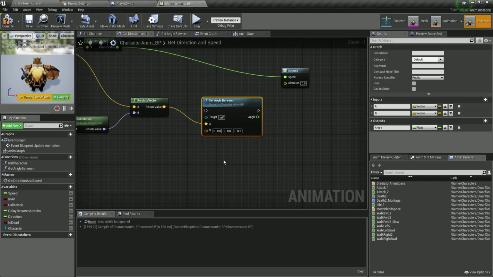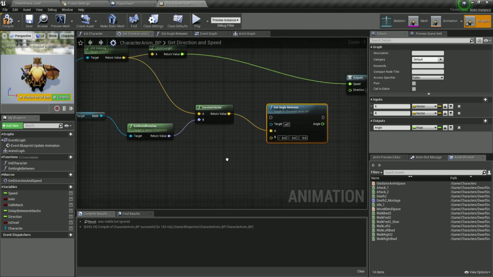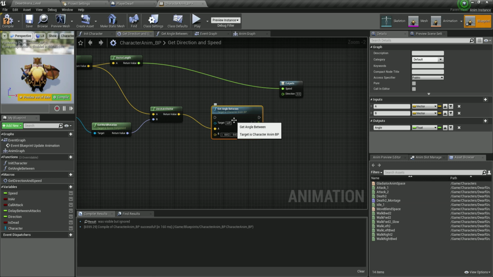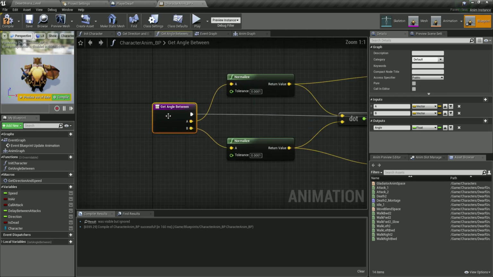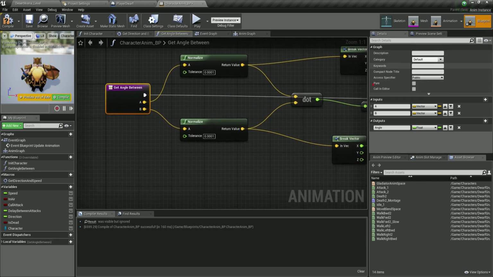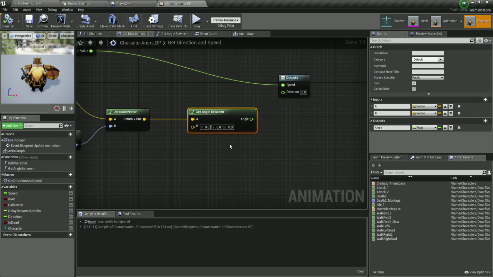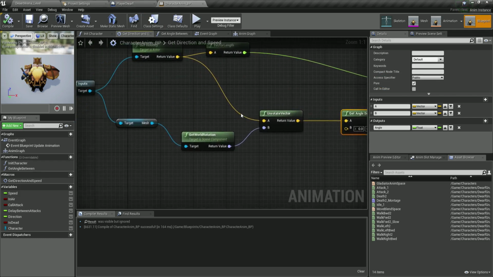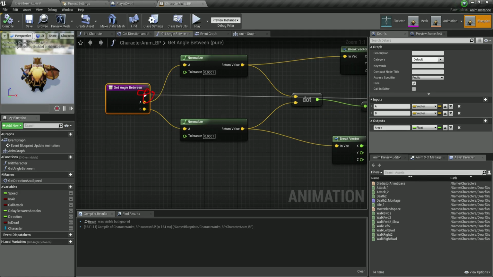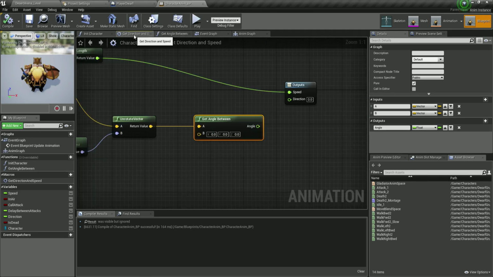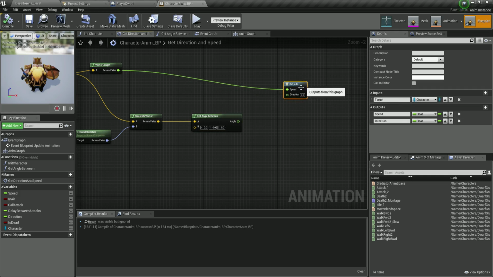Now you see over here we have another problem. We need to plug something in over here, but we don't have anything to plug it in. Well, no biggie. Let's just go back over here to angle between and select it. So click on this over here, select it. And over here in the details where it says pure, check the checkbox for pure. It's going to make this a simple function that doesn't require plugging in the execution input, this over here. You see my point. It's simply a function that will do what we ask it to do by simply calling it like this.